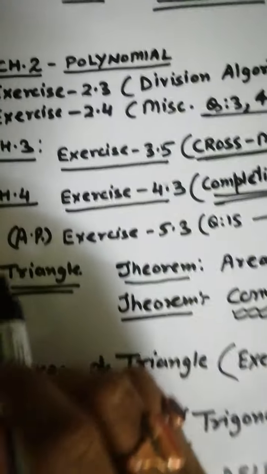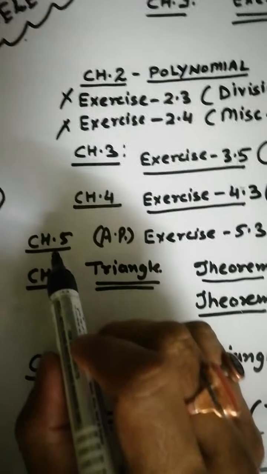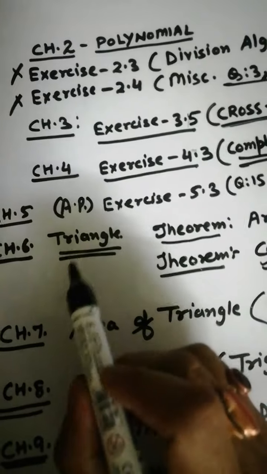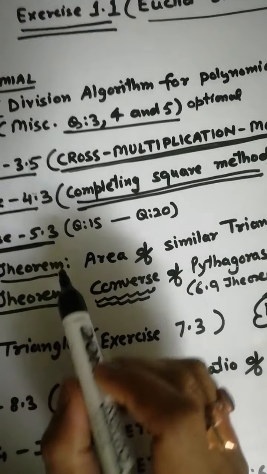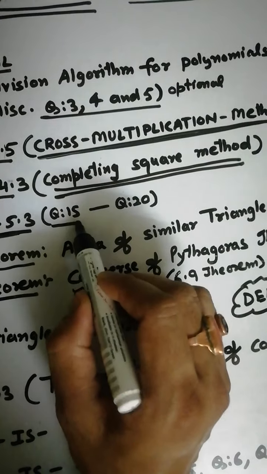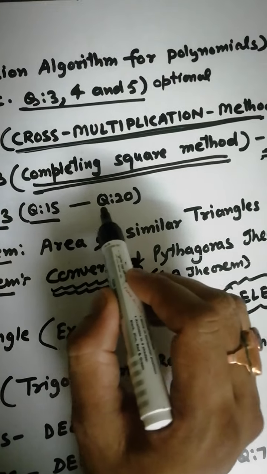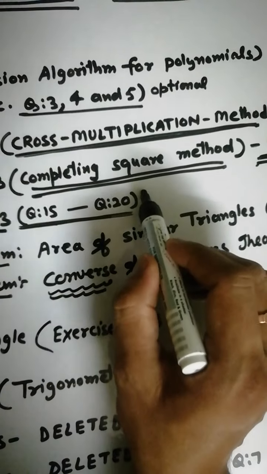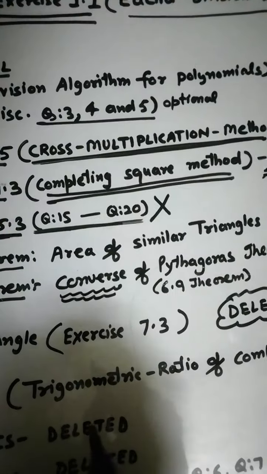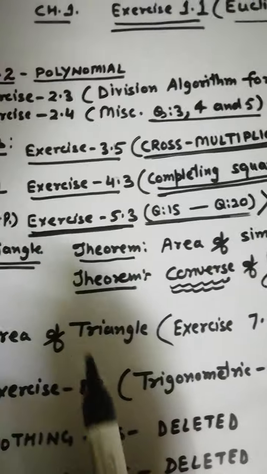And now in arithmetic progression, chapter 5, in exercise 5.3, question numbers 15, 16, 17, 18, 19, 20, question numbers 15 to 20, you have no need to do these questions. These questions are now deleted from arithmetic progression.